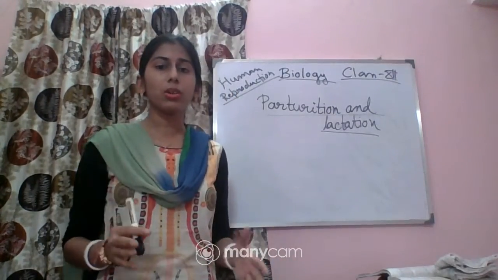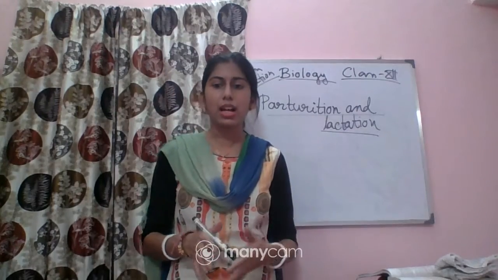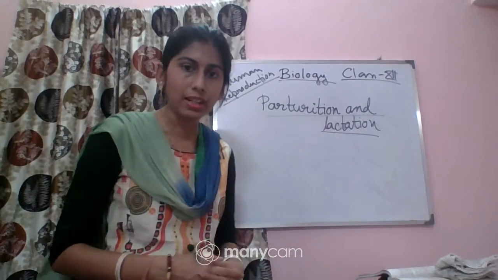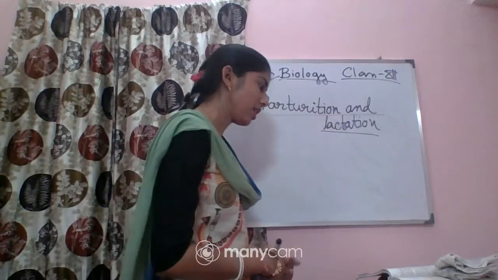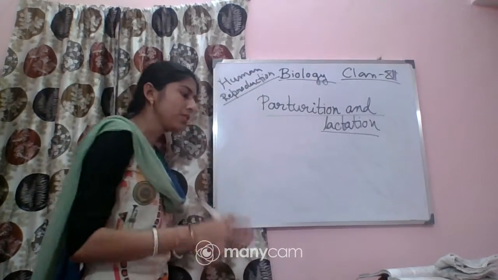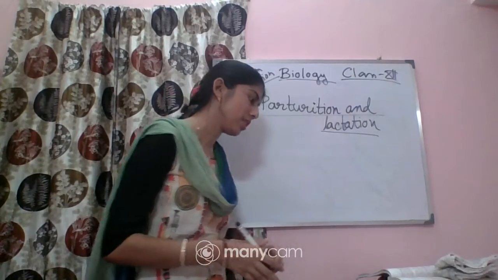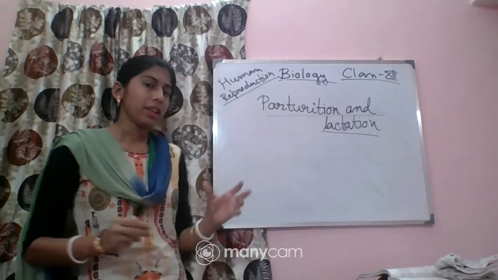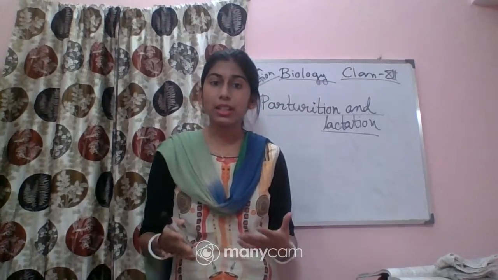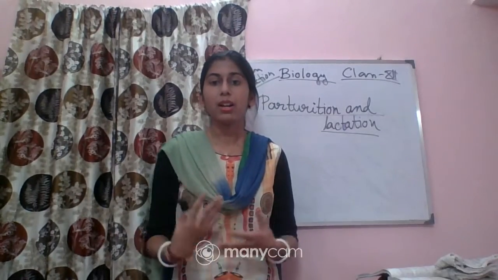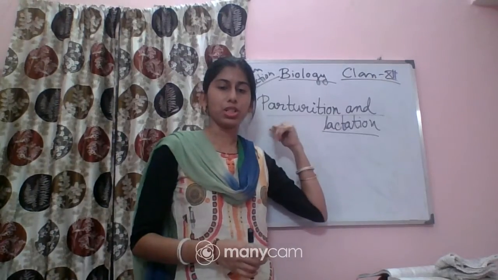Before that, you already have an idea about the gestation period, right? The average duration of human pregnancy is about 9 months, which is called the gestation period. And the childbirth, or the delivery of the child from the mother's body, this process is called parturition.